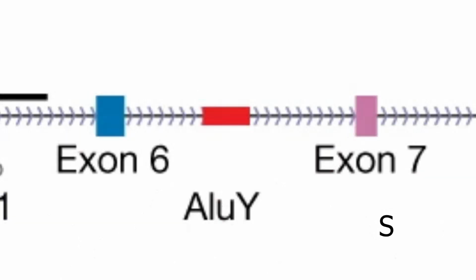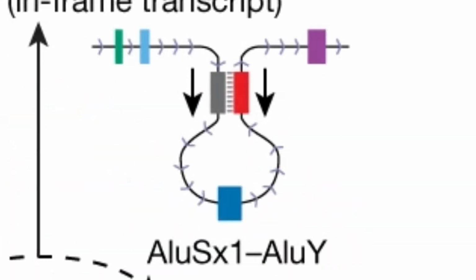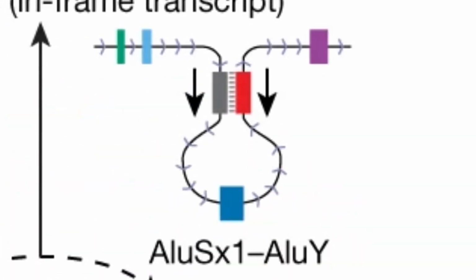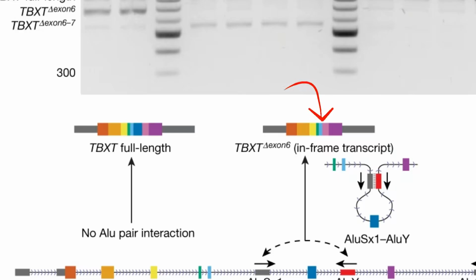In fact, this short interspersed nuclear element transposon, ALUY, acts by forming a stem loop with an upstream ALU element, which enables an alternative splicing event to occur, moving an exon outside of the transcribed DNA sequence. This is why the researchers couldn't see any consistent differences in the exon sequences between primates, because there isn't any.